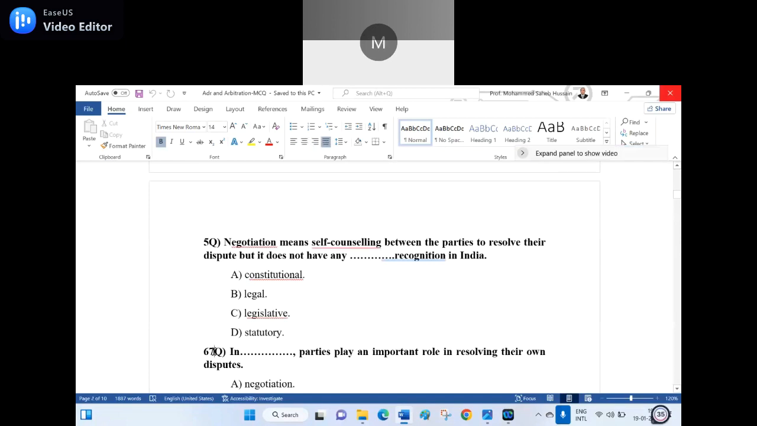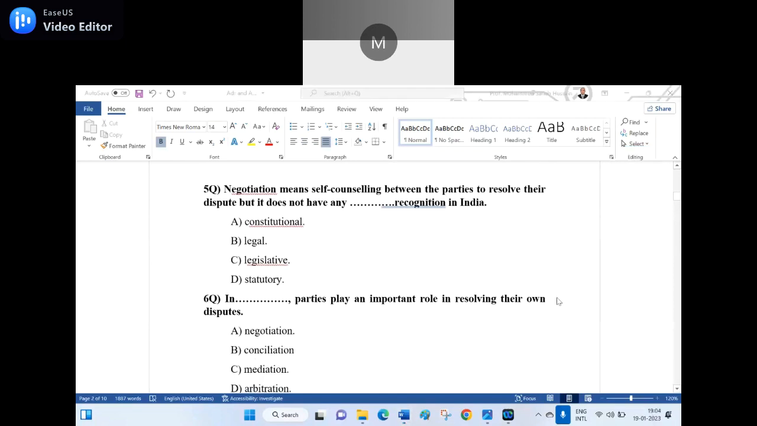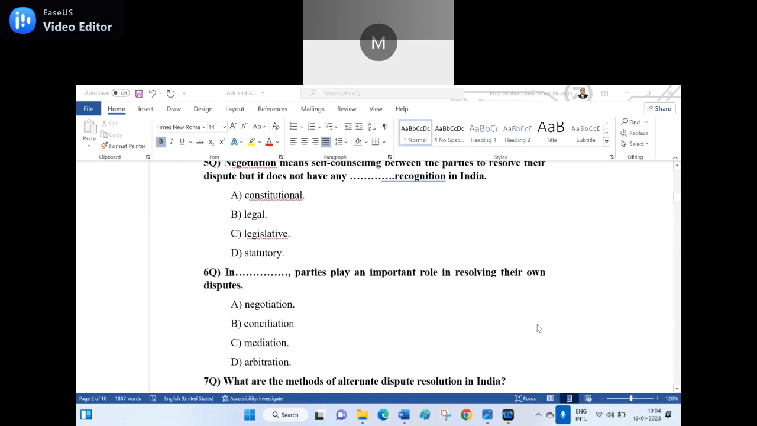The sixth question is: in dash, parties play an important role in resolving their own disputes. Option A, negotiation. B, conciliation. C, mediation. D, arbitration.